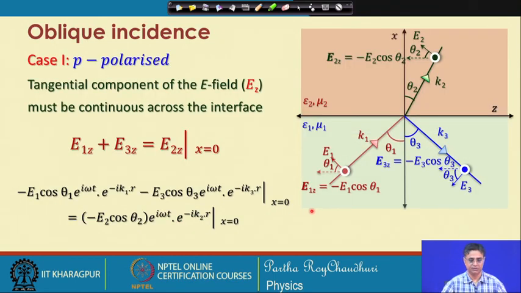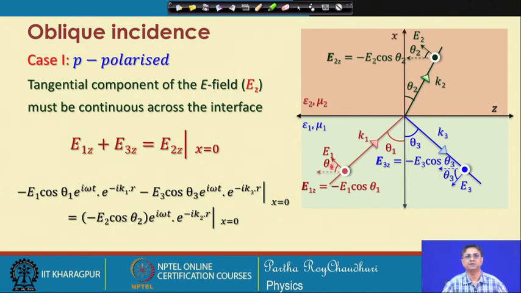Now, let us consider few example cases. First is the case of p polarized wave, that is the present configuration that we have undertaken. The boundary conditions are the tangential component of the electric fields must be continuous across the interface. The tangential component, that is this component and this component, tangential with respect to the interface, they must be continuous.